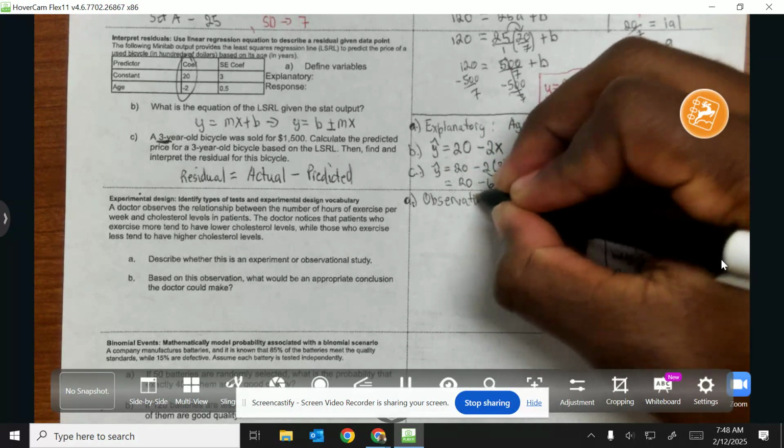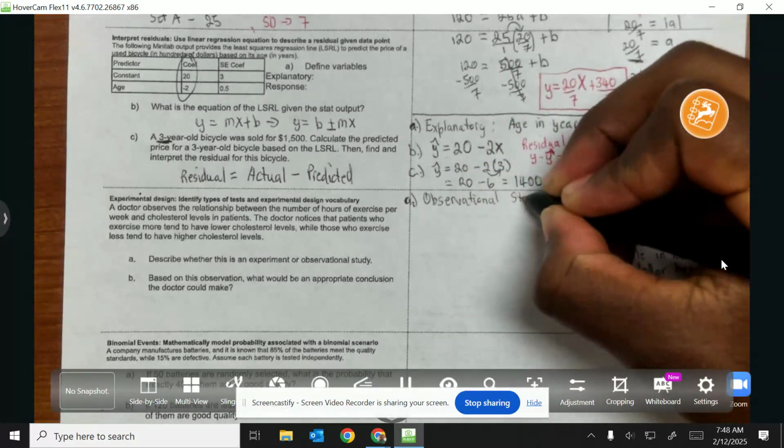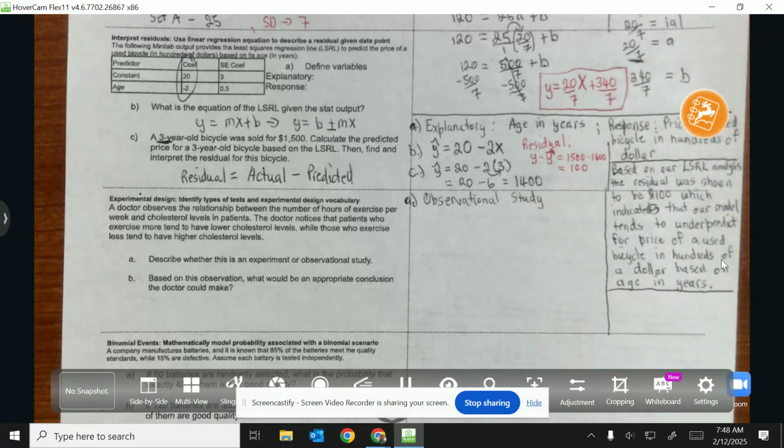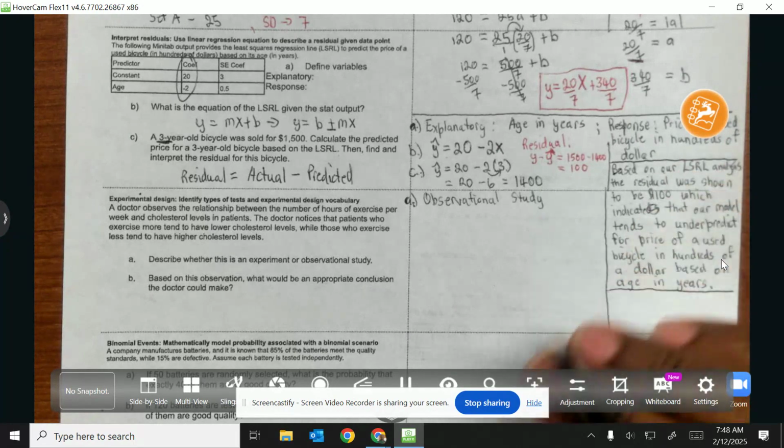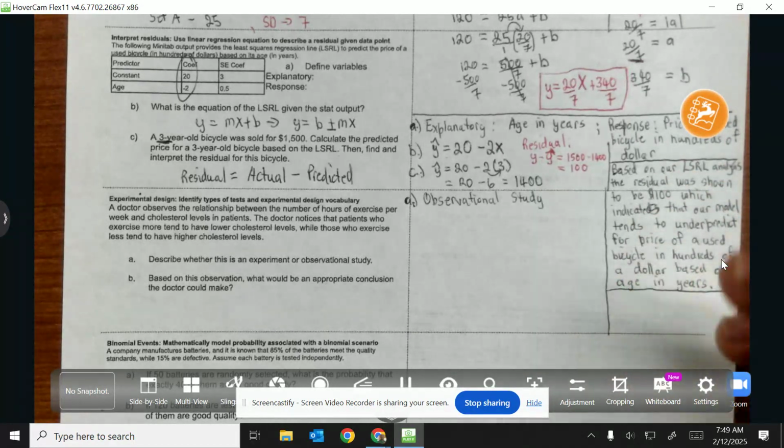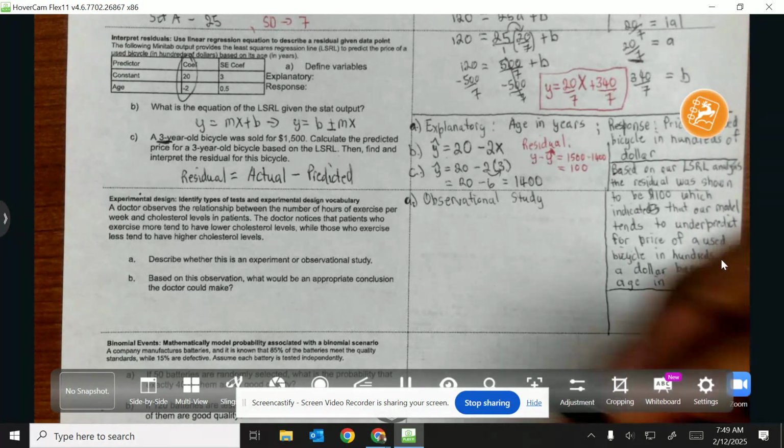Observational study, because again, he's not trying to control anything, he's not trying to manipulate anything. He's just seeing if there is some type of correlation with one another. So if you wanted to describe why, here's a parameter that you could state.